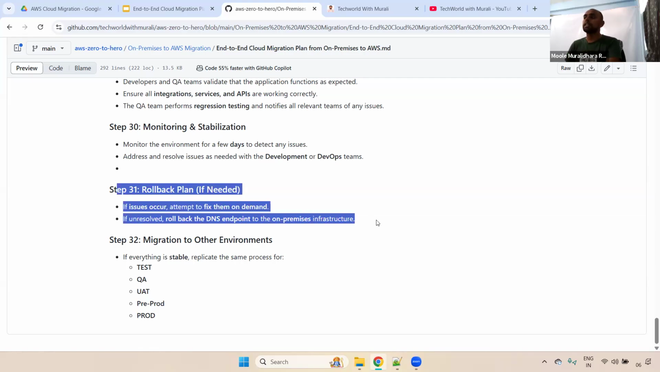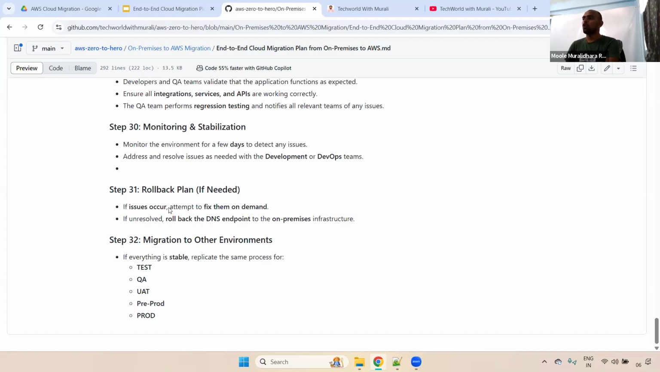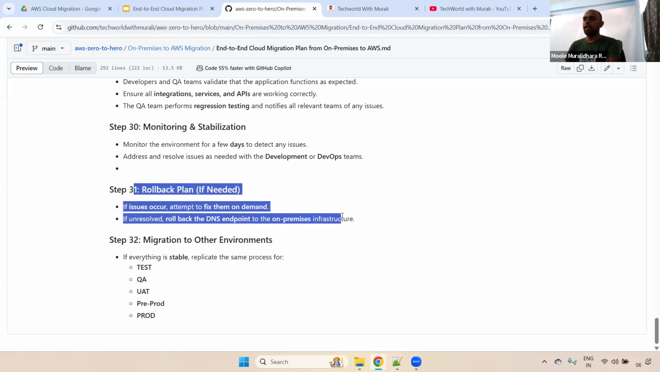Once it is done, whether it is a rollback or the migration is completed, we will send the final communication to clients: we have completed the migration, and applications are working as we expected. So they'll use our application. That is the final confirmation. Rollback is also part of the plan, and you need to be ready. And the final one, once everything's done.